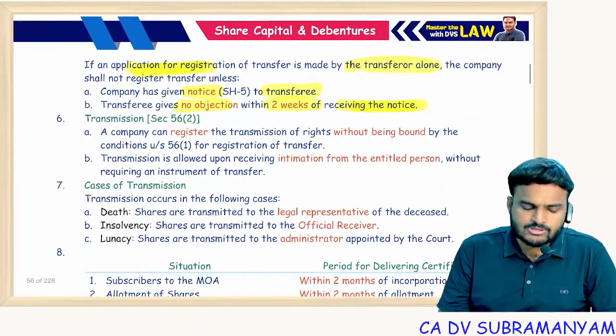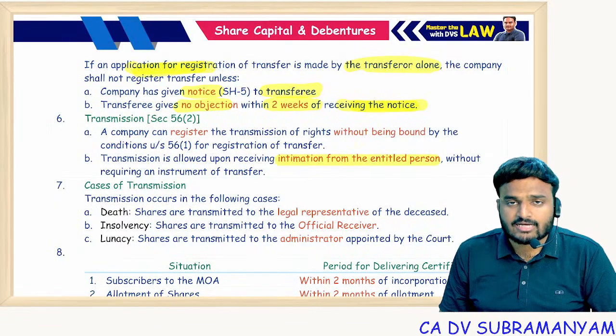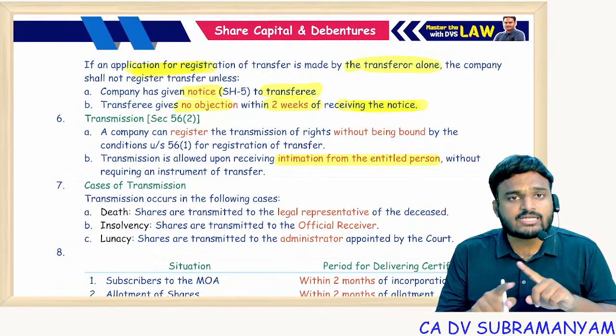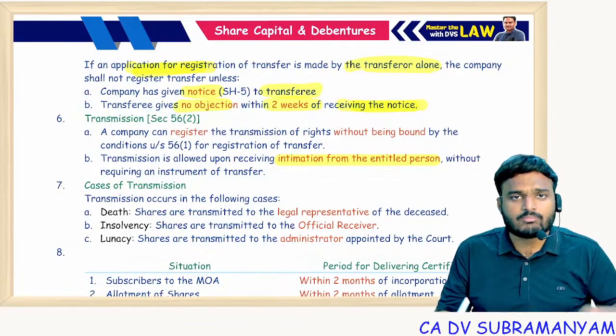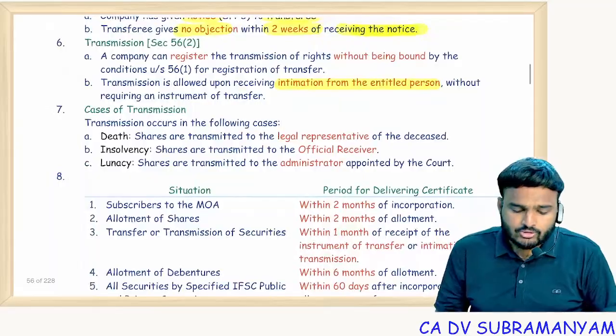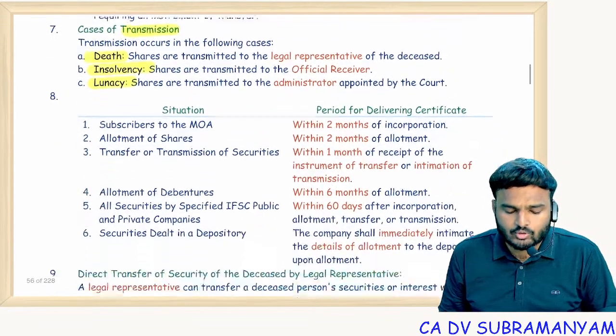Transmission. For transmission, instrument of transfer required or not required? Not required. Normal intimation is enough. And here time limit of 60 days is not applicable. Transfer deed not applicable. Stamp duty not applicable. Getting it? So transmission arises in 3 cases: death of a member, insolvency of the member, lunacy.